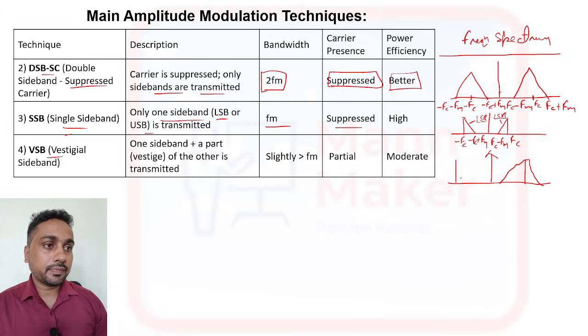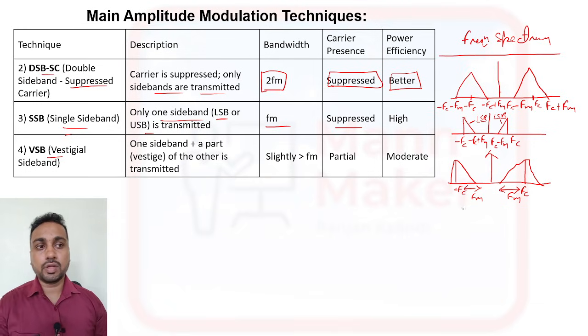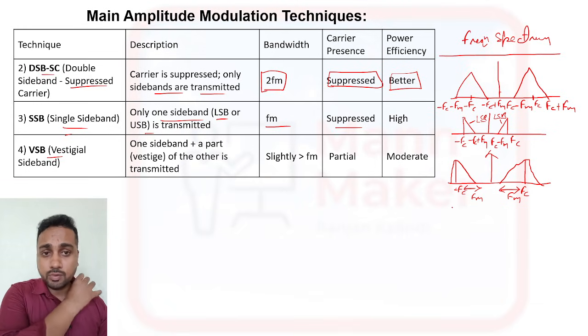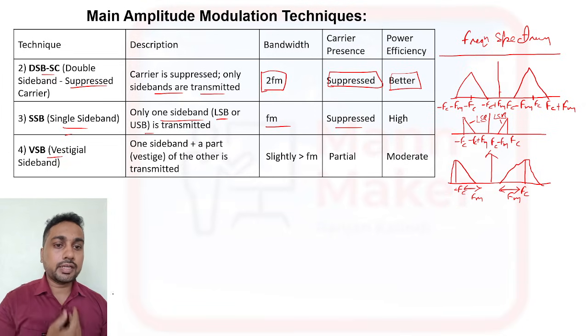Here you can say this is the lower sideband and some part of the vestigial. This is FC, this is minus FC, and this is the information, the message frequency, FM. This is the diagram of VSB, vestigial sideband.